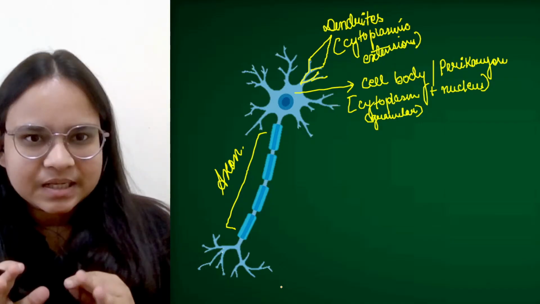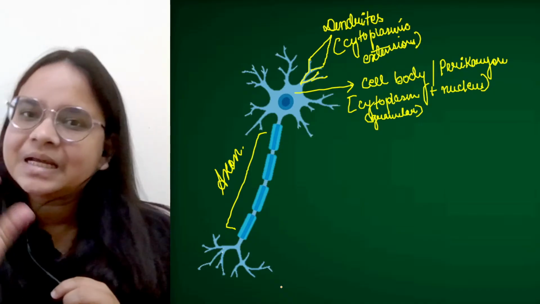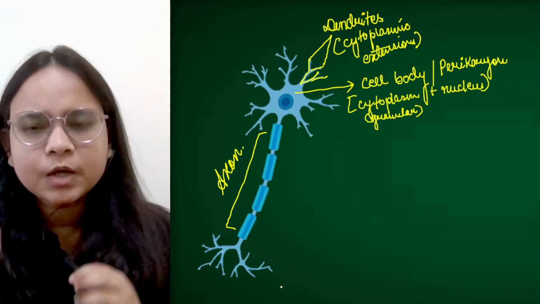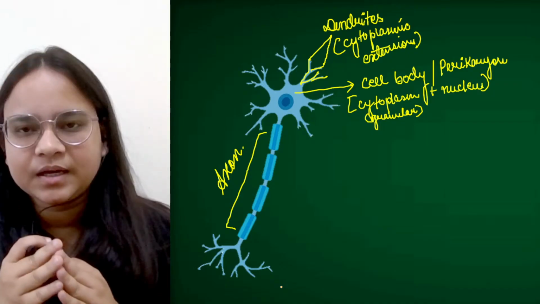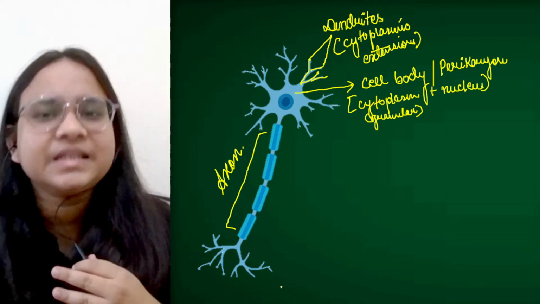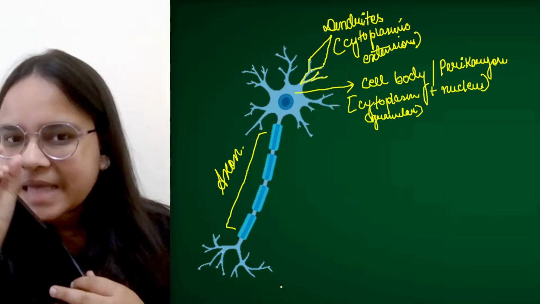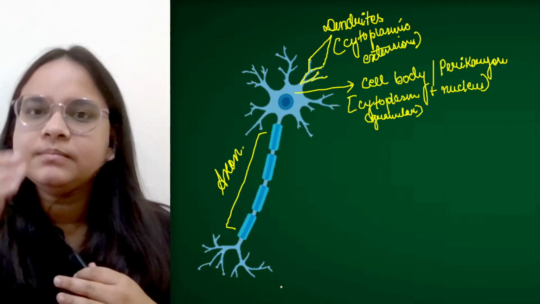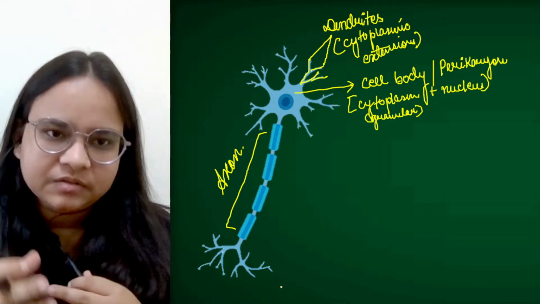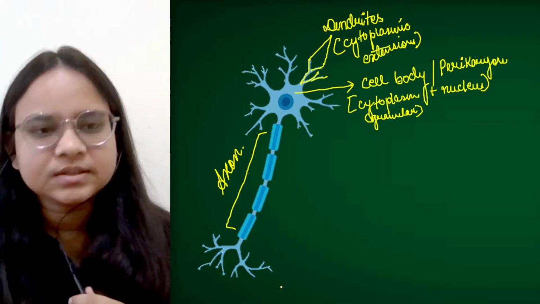Okay, this is a cell. It will perform all the basic functions that a cell performs. ये कुछ अलग से ये फंक्शन परफॉर्म नहीं कर रहा है. जस्ट लाइक एनी अदर सेल, जितने भी ऑर्गेनल्स है इनसाइड द साइटोप्लाज्म, they will perform their own function for the growth, for the development, for the survival of this neuron.